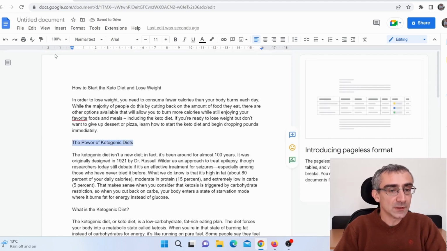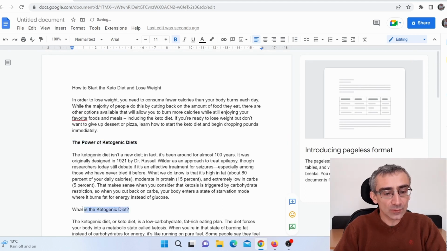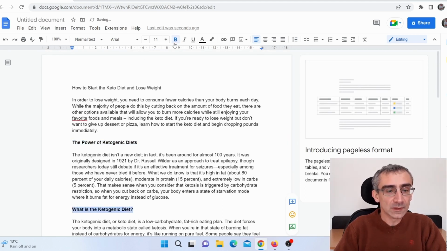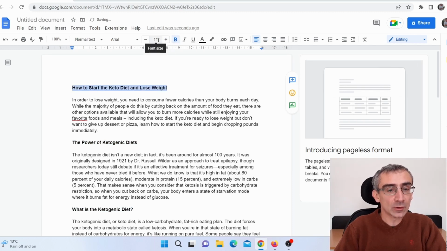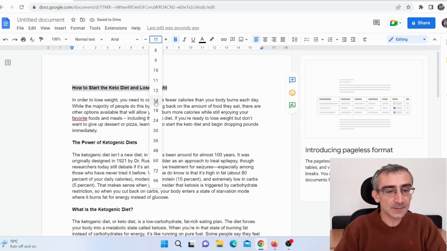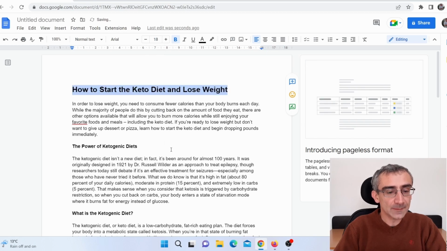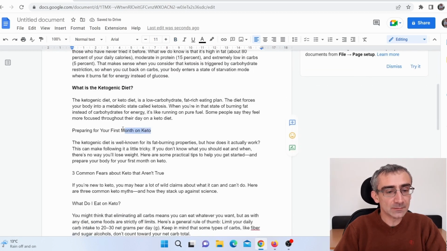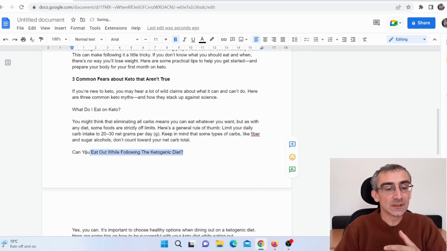sub-headlines to be bold. So let me just choose bold, okay, and this also will be bold, and this is the title, so I will also make that bold, but I will also make this to be, for example, 18, okay, and here I will actually make this to be also bold, and all of these sub-headlines to be bold, okay, just to make it stand out so they can actually be more readable.